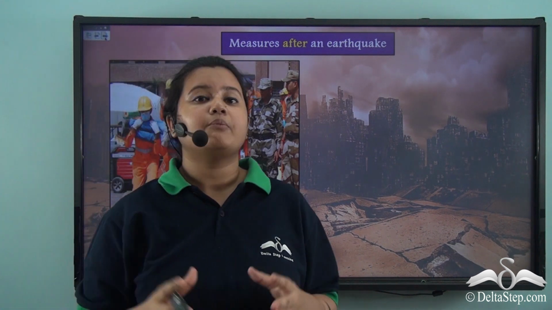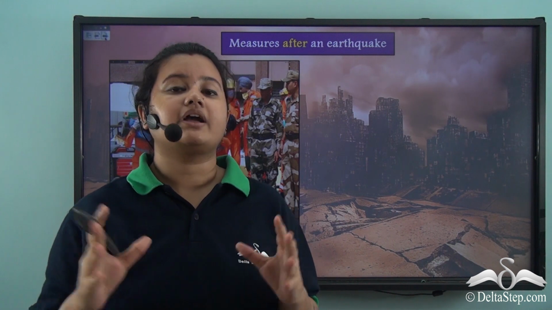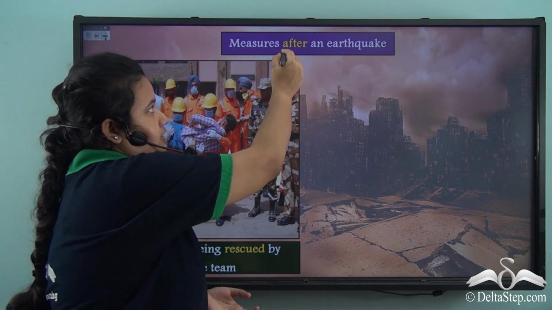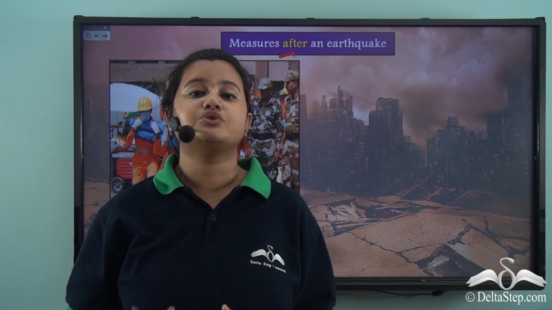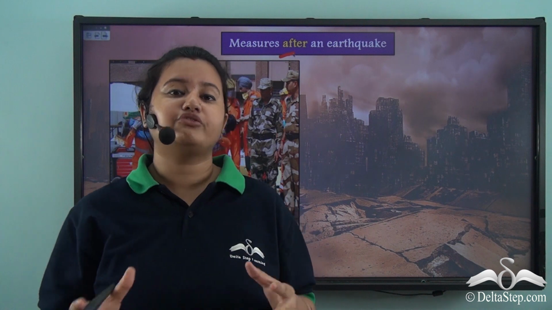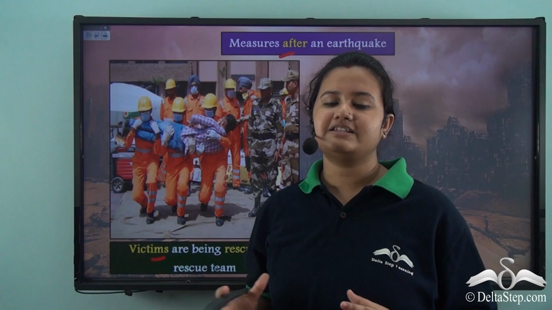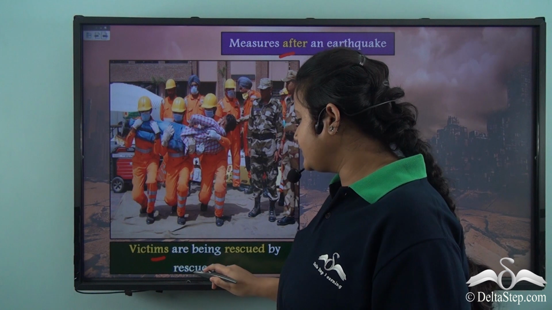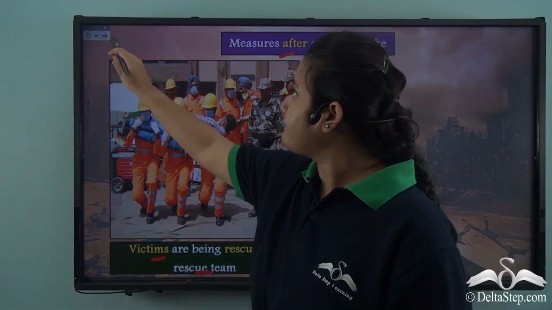Although we take proper measures during an earthquake, the adversities caused by an earthquake are actually inevitable. So, what to do after an earthquake occurs? After an earthquake, the victims that suffered should be attended to immediately. They must be given proper first aid and should be taken to hospital immediately. In this picture, we can see that the victims affected by an earthquake are rescued by the rescue team and taken to the hospital.